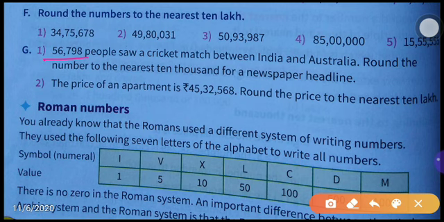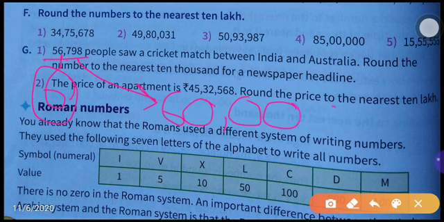Okay, while we round off to the nearest 10,000, which digit do we have to see? The thousands place. Before 10,000, which place is coming? Thousand. So in the thousands place, what number is there? Ones, tens, hundred, thousand. In the thousands place, what is there? Six. Six is what? More than five. That's why, while we round off this number, how much will it become? More than five, then we have to move to the next 10,000 place. That means 60,000.